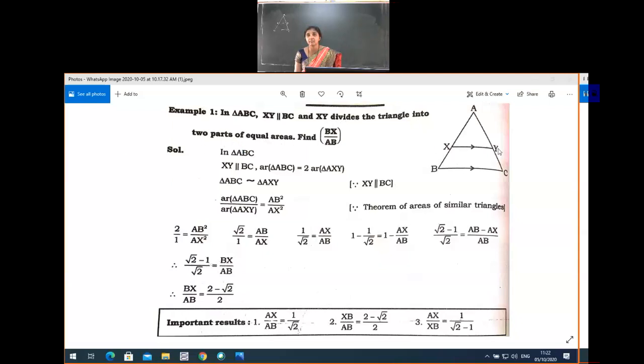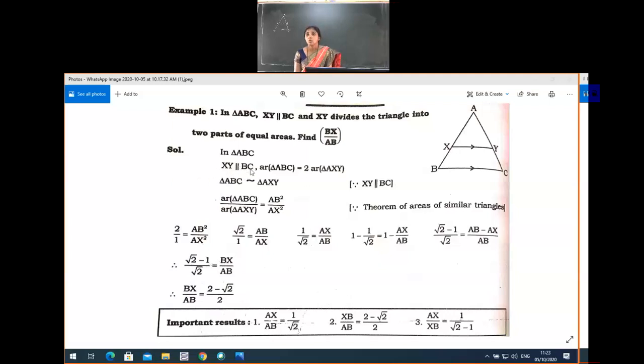ಈ XY line ಏನು ಮಾಡ್ತಾ ಇದೆ ಅಂತಂದ್ರೆ divides the triangle into two parts of equal area. Okay, so find BX divided by AB. What we have to find here? BX divided by AB we have to find. So, two times I'll explain this problem. First, we'll discuss with the page, then we'll discuss on the board. In a triangle ABC, what is given actually? XY line parallel to BC.